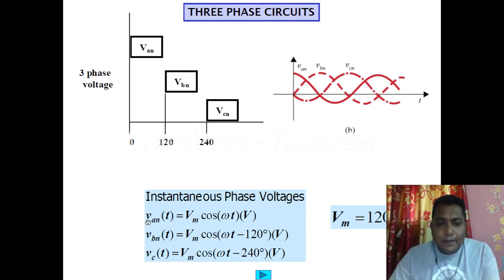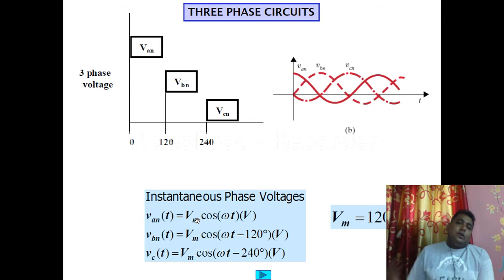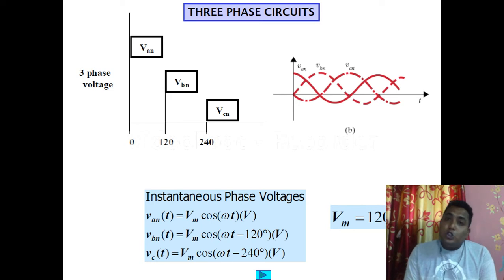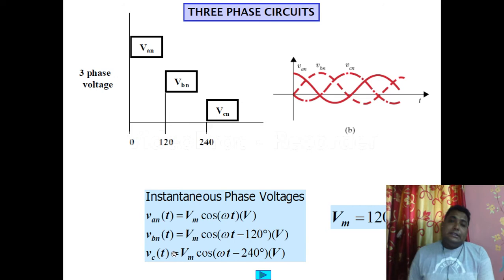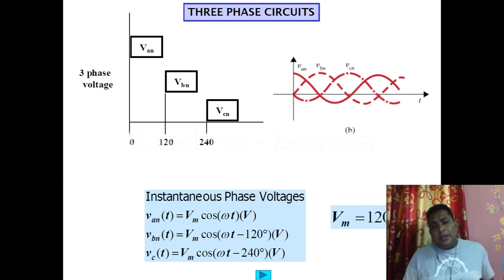VAN(t) is Vmax cos omega t. Then VBN(t) is Vm cos omega t minus 120 degrees, this is the shift. And VCN(t) is Vm cos omega t minus 240 degrees. From B, again the C phase is shifted by 120, so minus 120 and minus 120 gives us minus 240 degrees. That's why in case of VCN(t), there is Vm cos omega t minus 240 degrees. So these are the three instantaneous values we have.